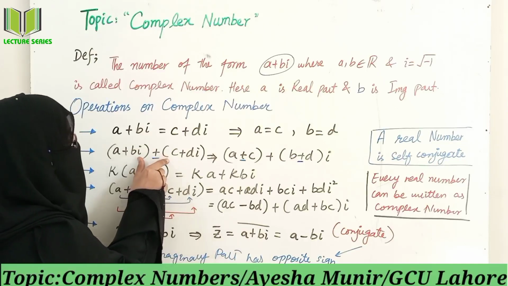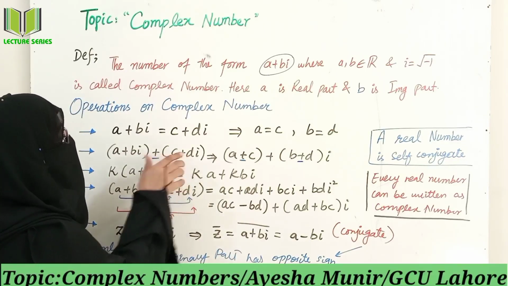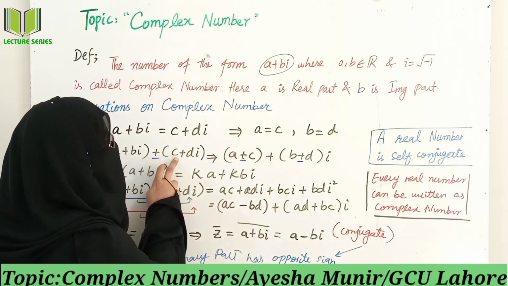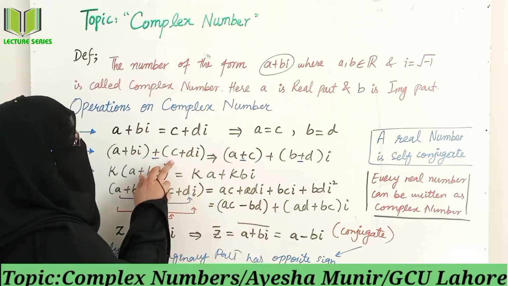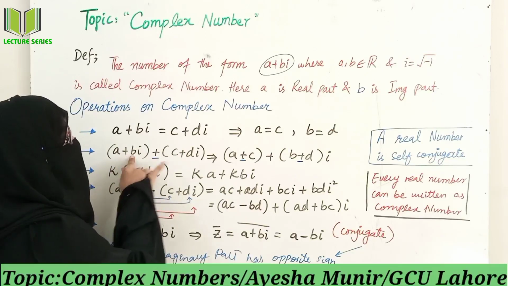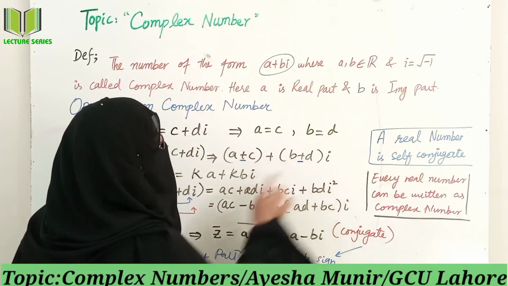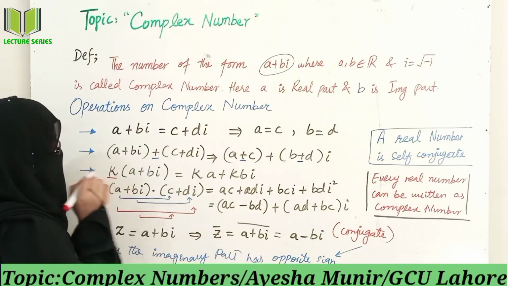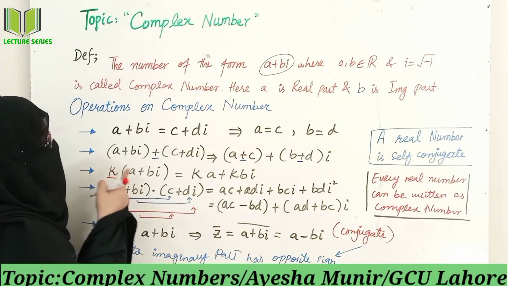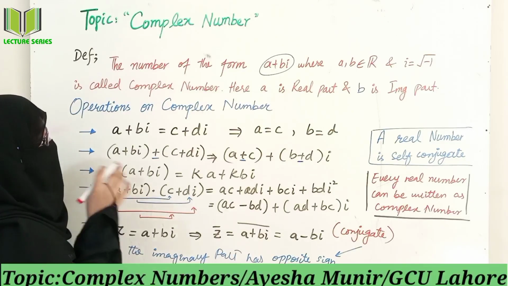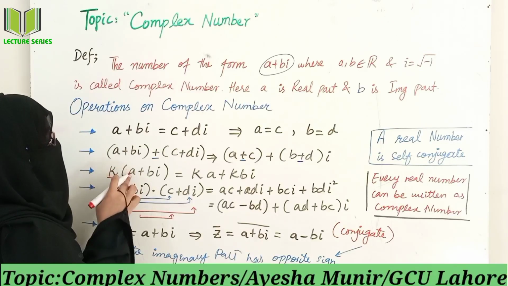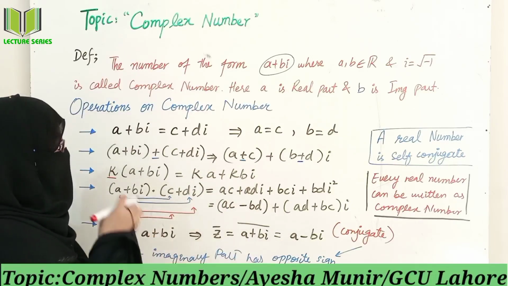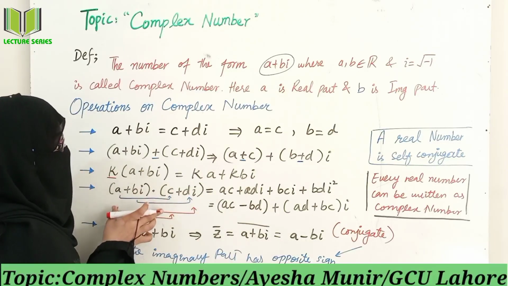Now come to the addition. Two complex numbers will be added in such a manner that the real part will be added to the real part, and the imaginary part will be added to the imaginary part. Now scalar multiplication. If a scalar number is multiplied by a complex number, what we have to do? Just multiply that scalar number with every entry.